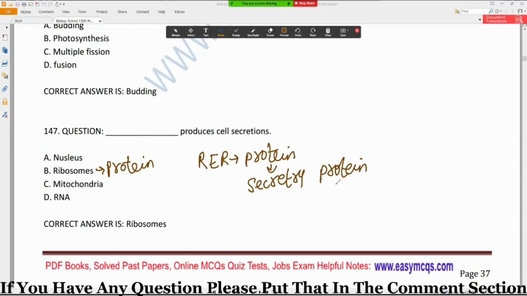Secretory protein are synthesized in the endoplasmic reticulum. And which type of endoplasmic reticulum? Rough endoplasmic reticulum, because rough endoplasmic reticulum is responsible for the synthesis of protein. So this secretory protein contain many types of secretion like toxins, enzymes, because enzyme is also a protein, and hormones. So ribosome is involved in the cell secretion and helps in the production of cell secretion. So the correct option is option B, which is ribosome. So ribosome produce cell secretion.